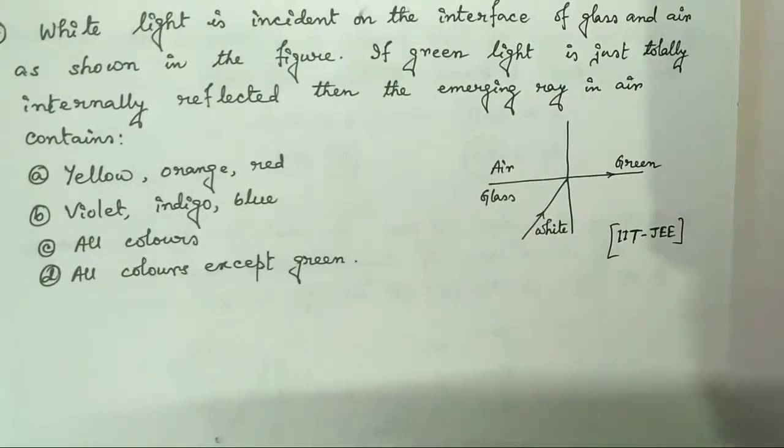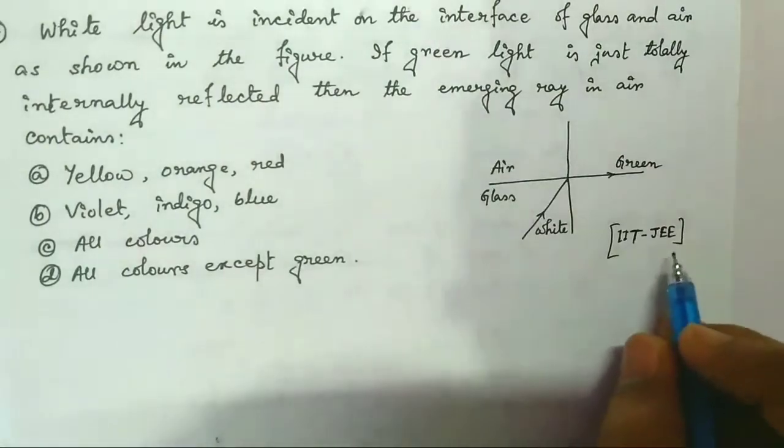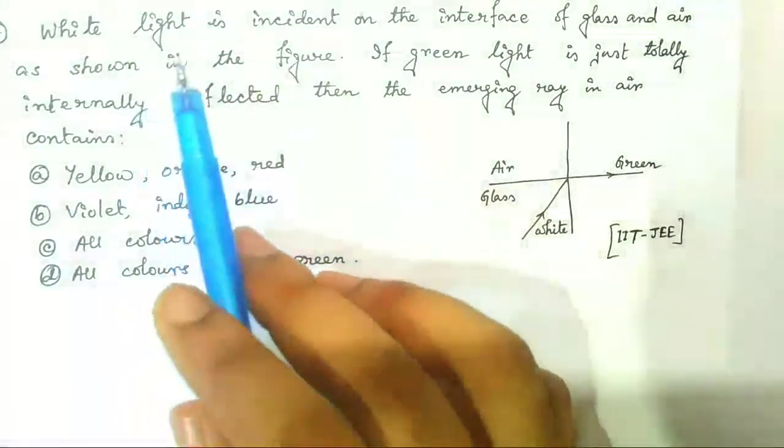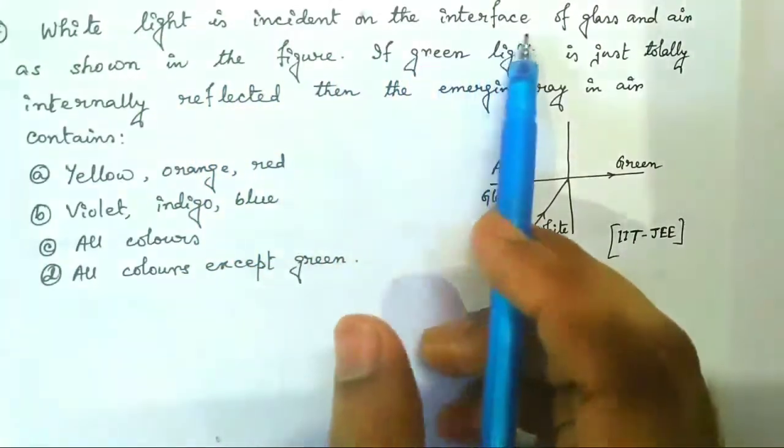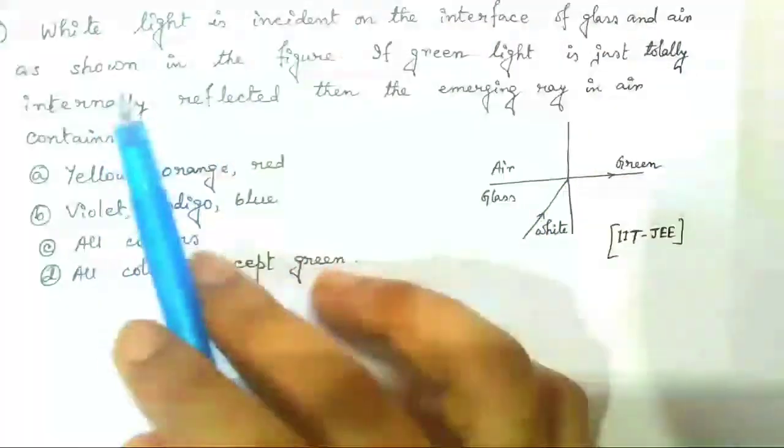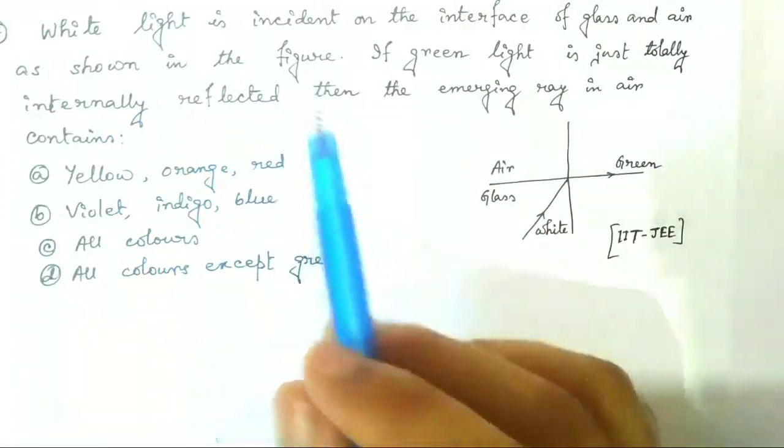Question number 7. Very important question and a previous year question of IIT JEE. White light is incident on the interface of glass and air as shown in the figure.